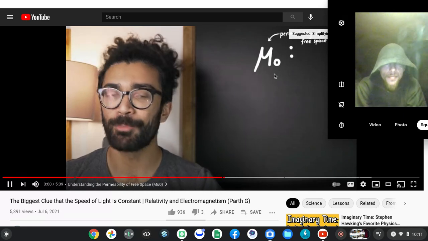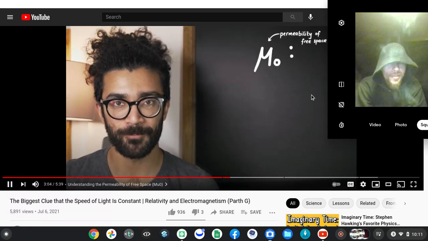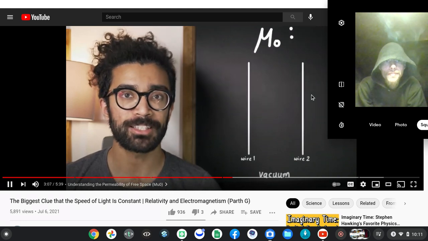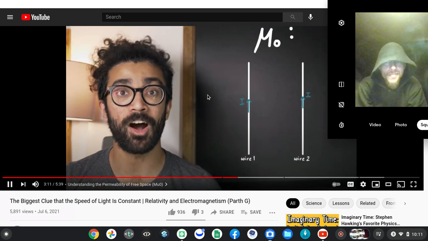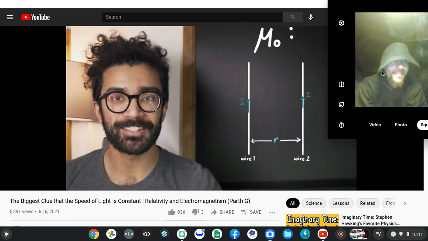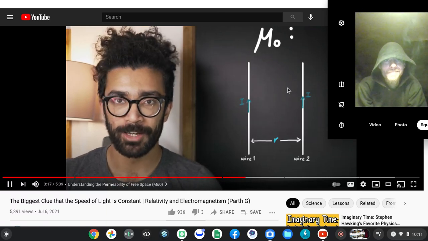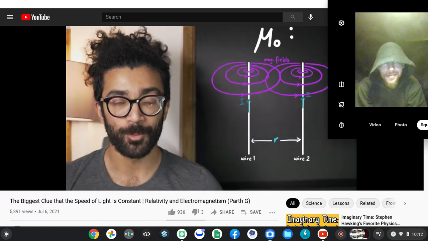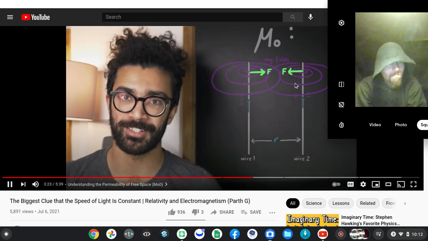Similarly, mu naught, the permeability of free space, determines how magnetic fields behave in a vacuum. If we imagine two current-carrying wires, each carrying a current I and separated by a distance r in a vacuum, then we can use this as a convenient way of understanding mu naught. This is because current-carrying wires generate their own magnetic field, which in turn exerts a force on moving charges, such as the moving charges in the other wire.